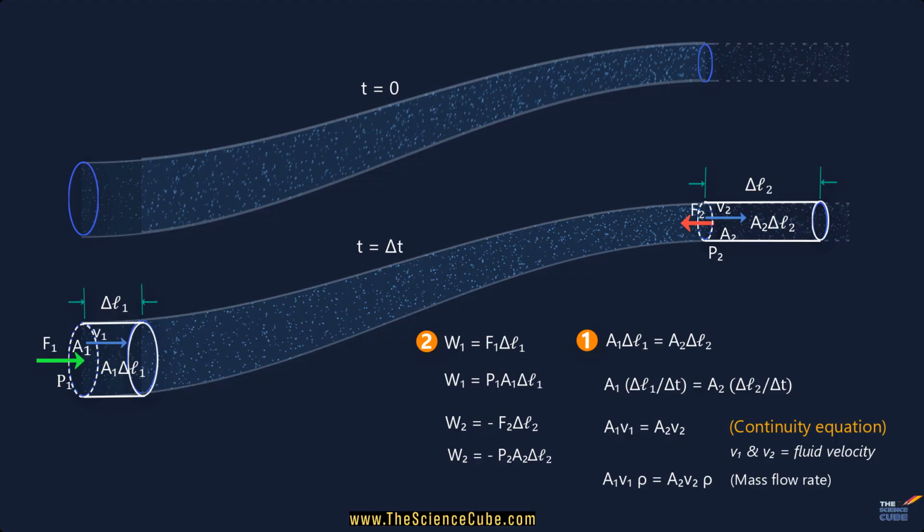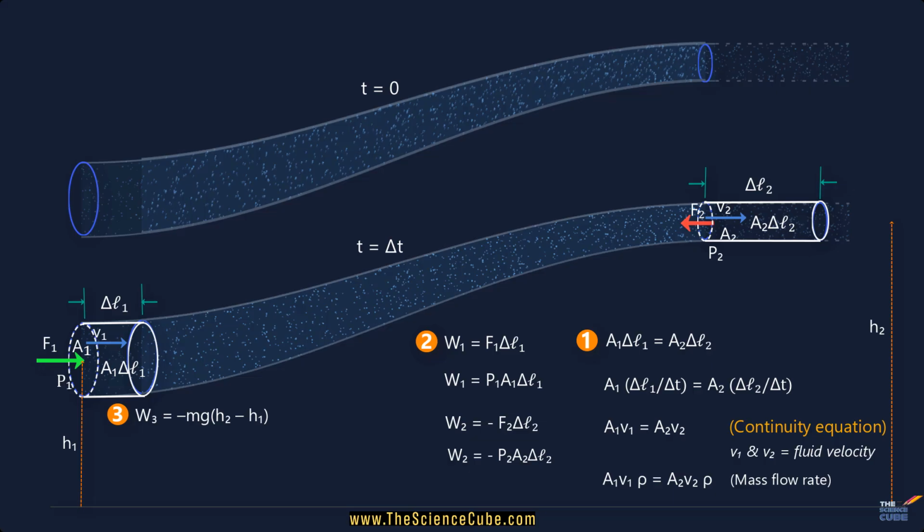So a mass of fluid that was at height h1 is now at height h2, and the work done by gravity is equal to the weight of that fluid multiplied by the change in height, or W3 is equal to minus mg into (h2 minus h1). And this work done is negative because while the displacement is in the upward direction, the force of gravity is acting in the downward direction.